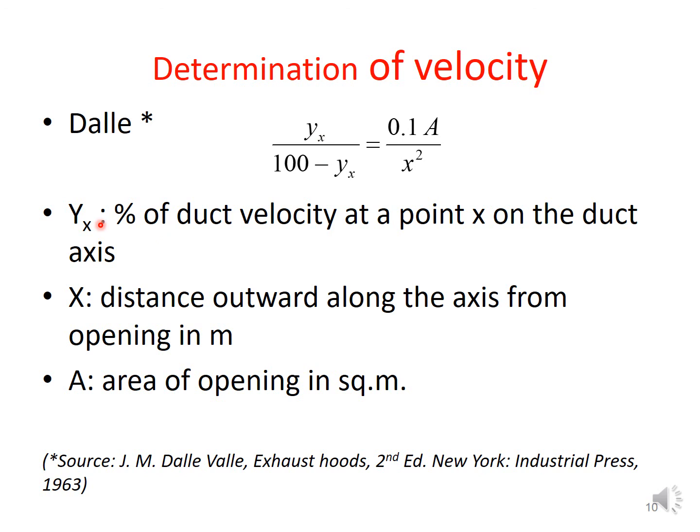Here, Yx is the percentage of the duct velocity at a point x on the duct axis, whereas x is the distance outward along the axis from the opening in meters, and capital A is the area of the opening in square meters.